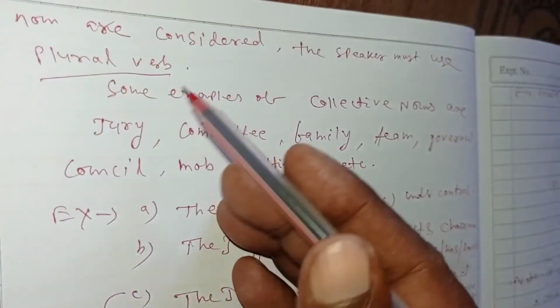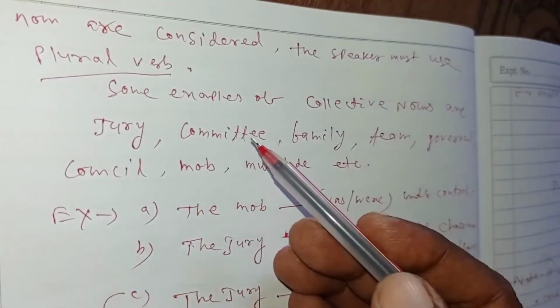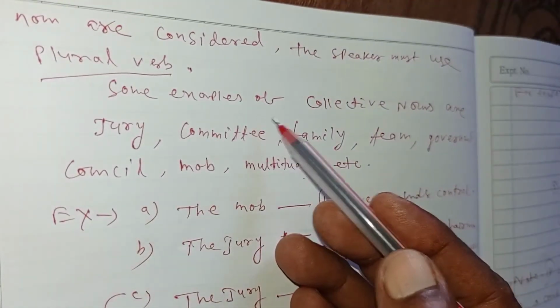Plural verbs. First, you should see some examples of collective nouns.